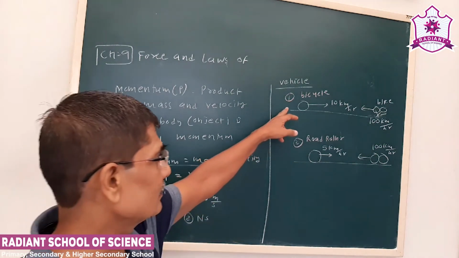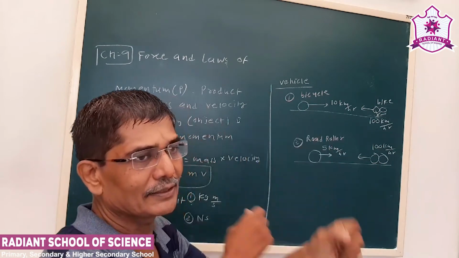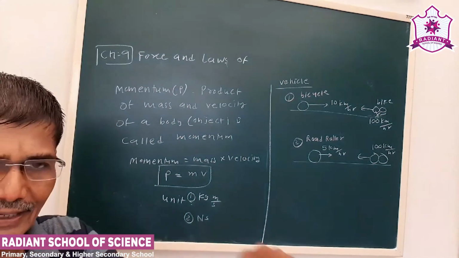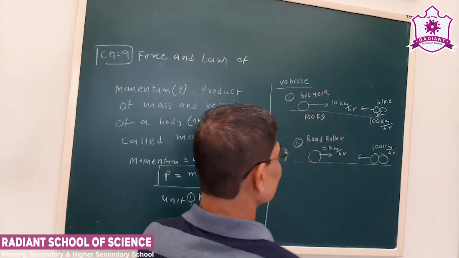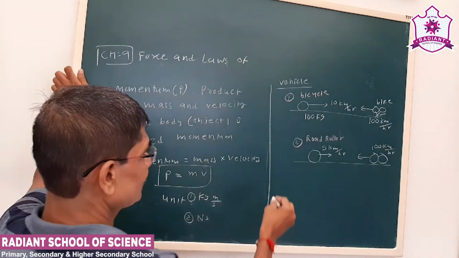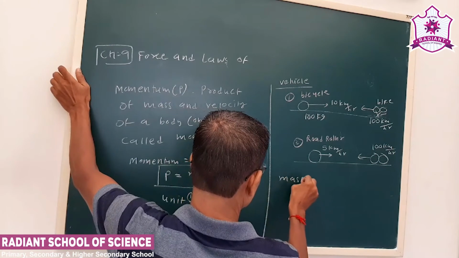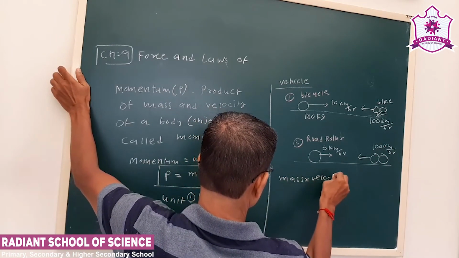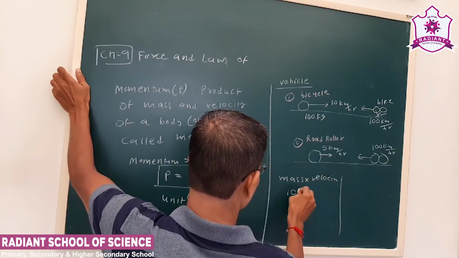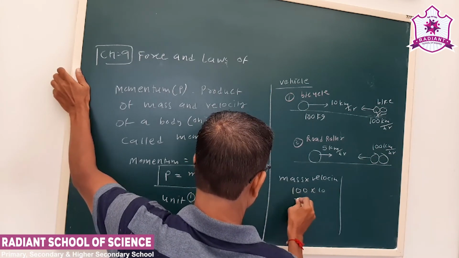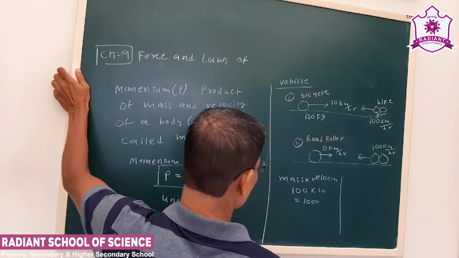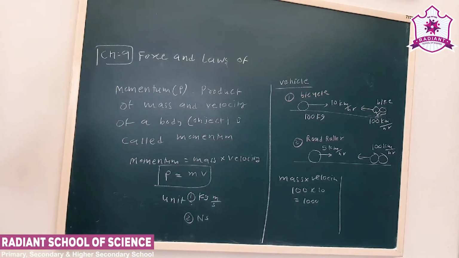The bicycle, with the person driving it, has very little mass, let us say 100 kg along with the bicycle. So the momentum, mass into velocity, is 10 into 100, that is a thousand.